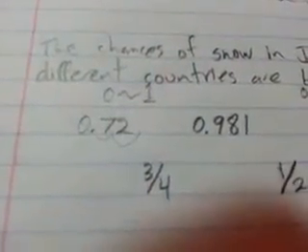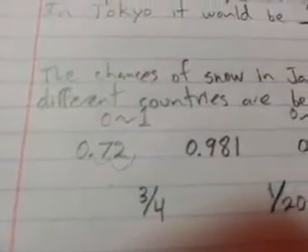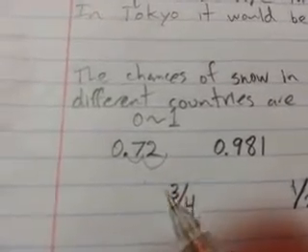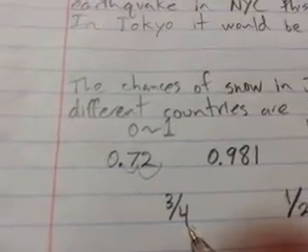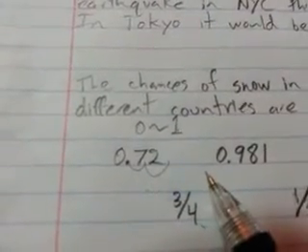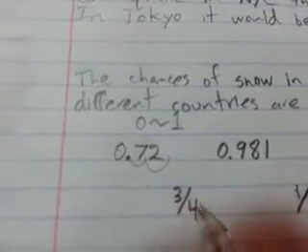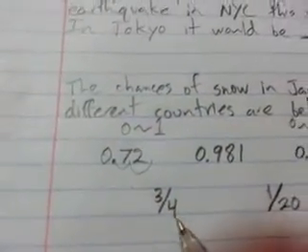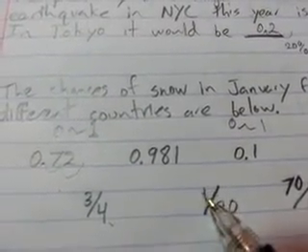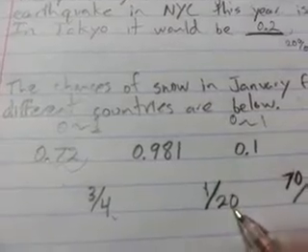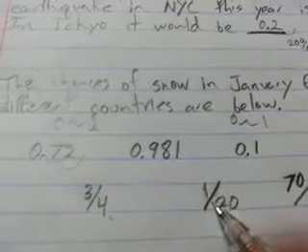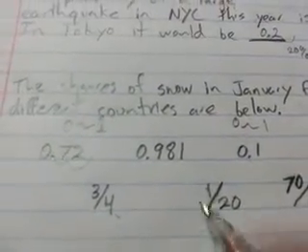How about as a fraction? How about 3/4? Well, if it was going to be 1, it would have to be 4 over 4. If it's 0% chance, it'll be 0 over 4. Which is it closer to, the 4 or the 0? In this case, it's closer to 4, because 3/4, if I do the division, is 75%. That's pretty likely. How about over here? Is the numerator closer to 20, making it 20 out of 20, or 100%? Or is it closer to 0 out of 20? Definitely closer to 0, so that means it's very unlikely for it to snow here.